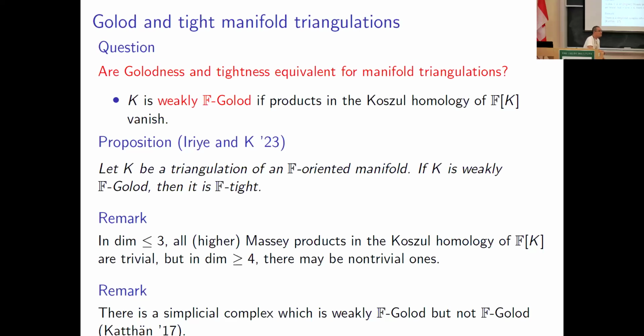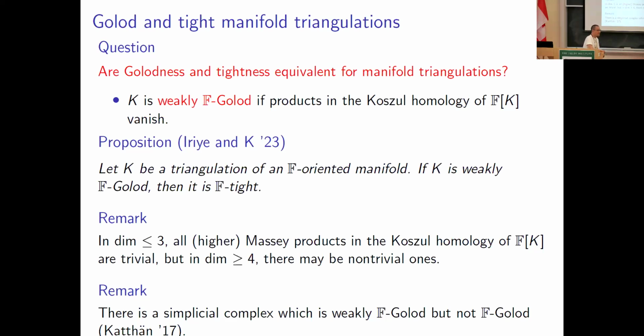Is there a class of simplicial complexes for which vanishing cup products imply Golodness? I know they're not equivalent in general. That's the tight complexes, actually.